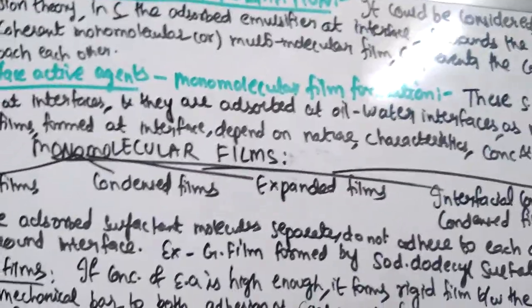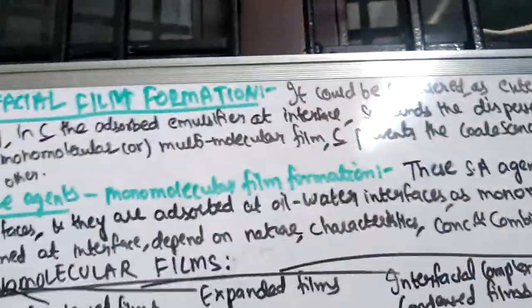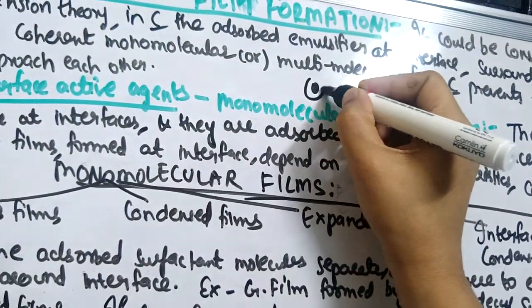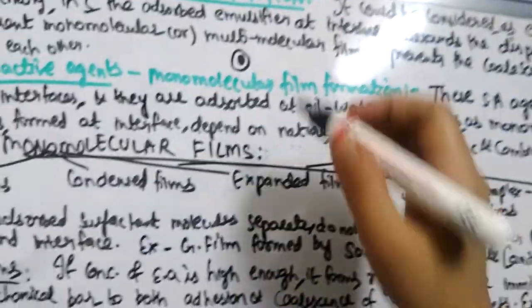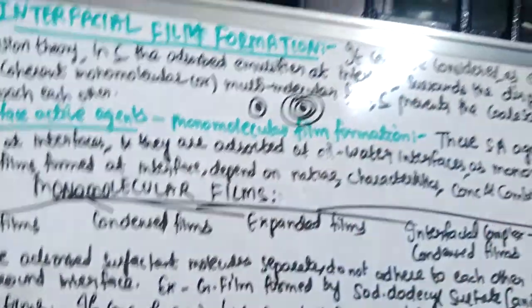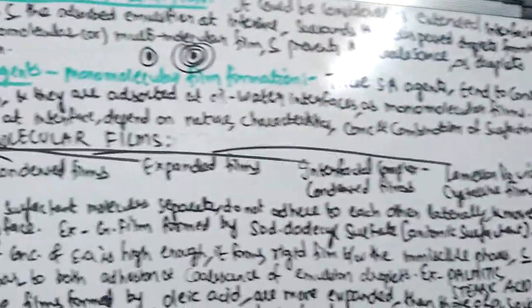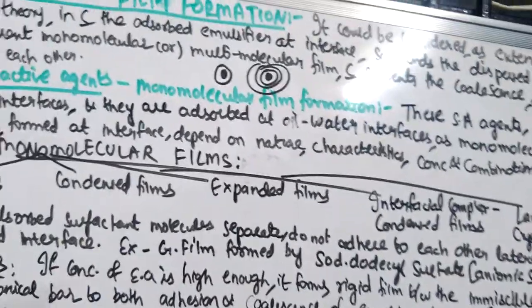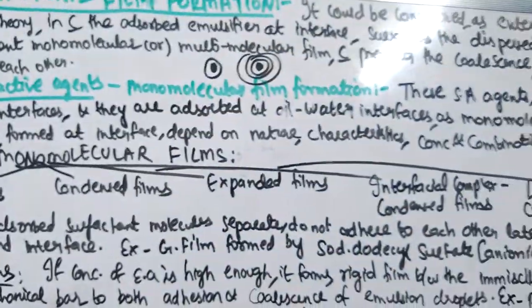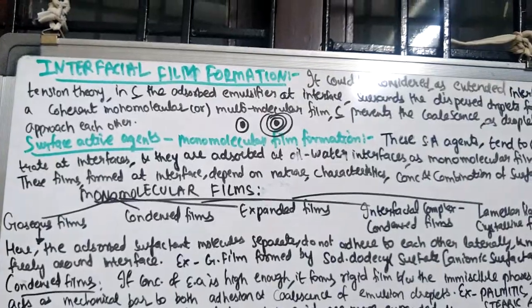Just remember that your emulsifying agent surrounds the droplets and forms a film. If this is a droplet, the emulsifying agent surrounds it and forms a film. It may be a monomolecular film or a multimolecular film. This film prevents the coalescence of droplets as the droplets approach each other. So this film prevents the aggregation of particles, and thus it helps in maintaining the integrity of particles.